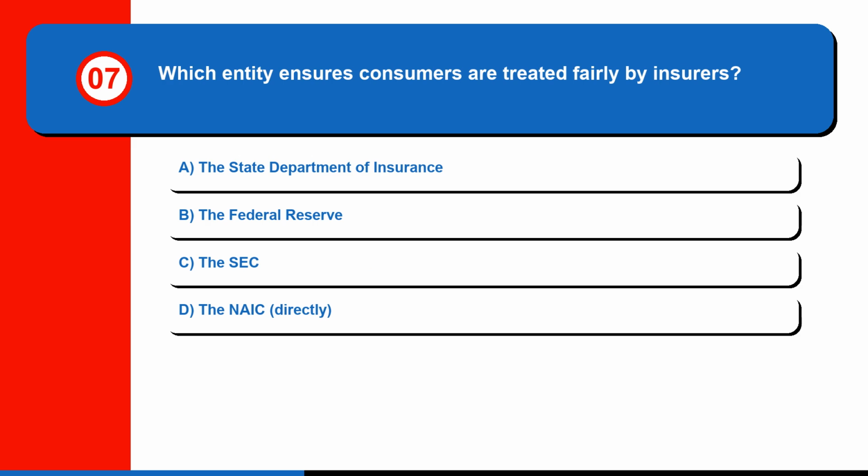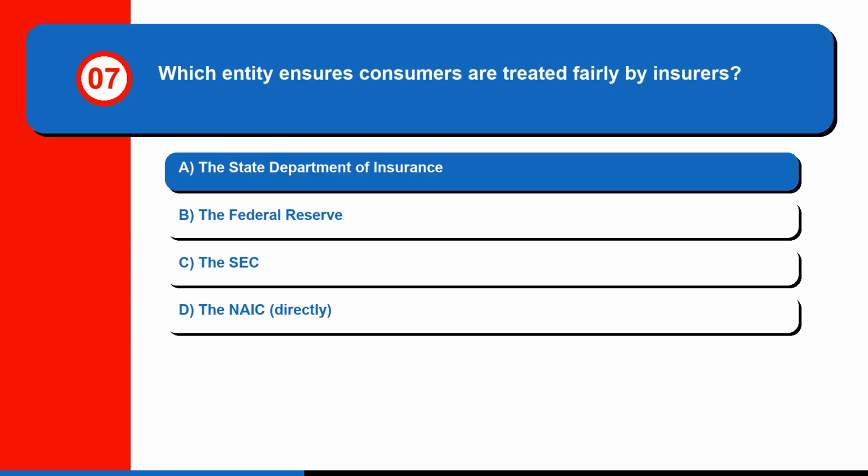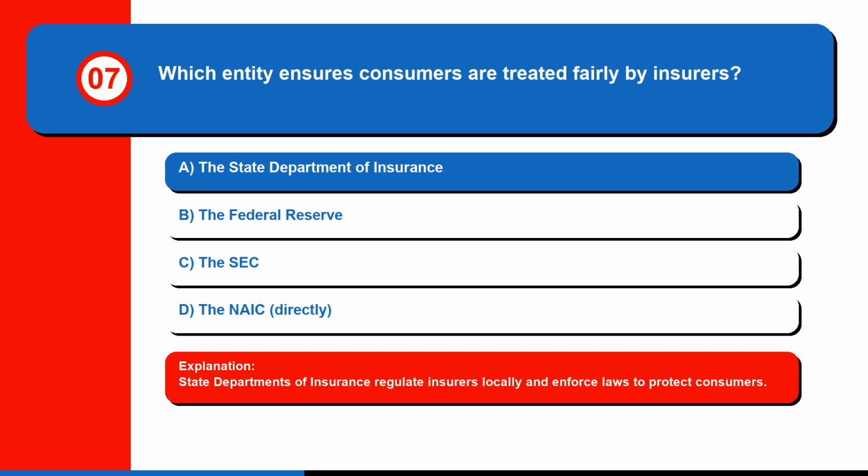Question 7. Which entity ensures consumers are treated fairly by insurers? A. The State Department of Insurance. B. The Federal Reserve. C. The SEC. Or D. The NAIC, directly. The correct answer is A. The State Department of Insurance. State departments of insurance regulate insurers locally and enforce laws to protect consumers.